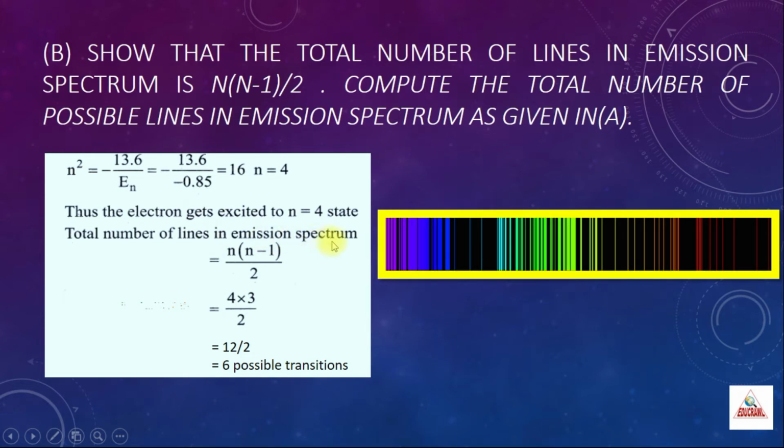The total number of lines in the emission spectrum is given by n into n minus 1 divided by 2. Now n value we had found as 4. Substitute this 4 here. So 4 into 4 minus 1, 4 minus 1 is 3. So 4 into 3 divided by 2, which is nothing but 12 by 2, which is equal to 6. So the total number of possible lines in the emission spectrum is 6 possible transitions.